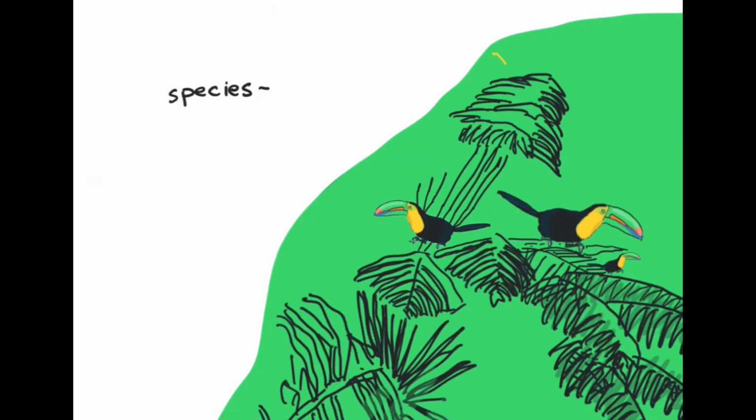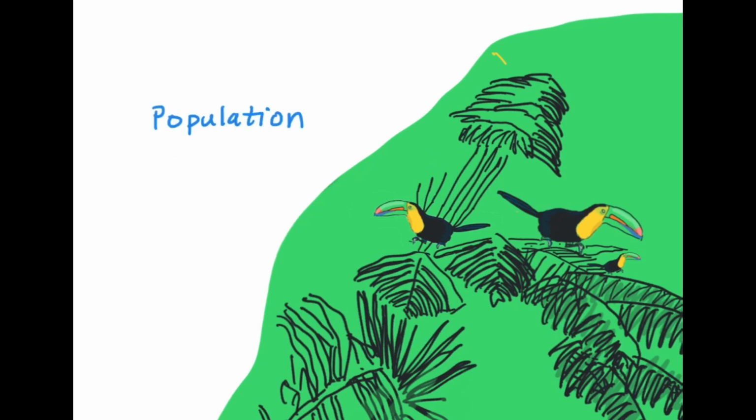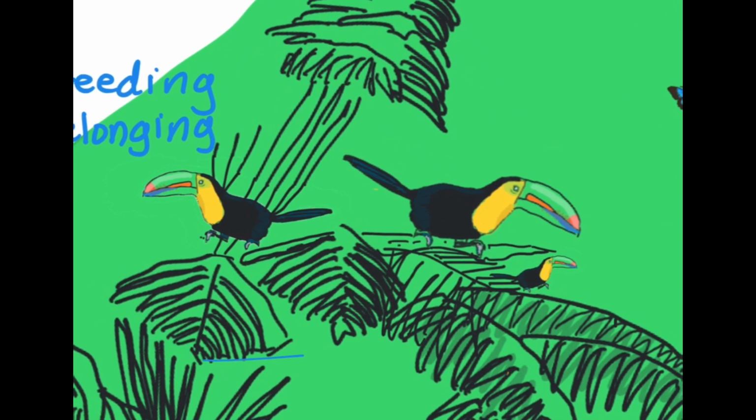A species is a group of organisms that reproduce with each other and can create offspring, which can also pass along traits. Some species are so large, like humans, that they have to be broken down into smaller local groups known as populations. Populations are local interbreeding groups of organisms belonging to the same species. These toucans here would be known as a population.